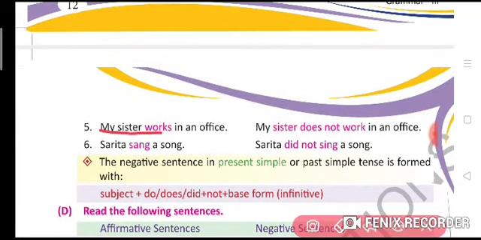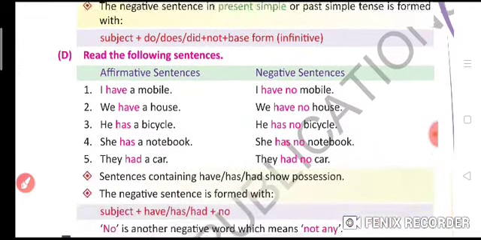My sister works in an office. My sister does not work in an office. Sarita sang a song. Sang, past form. Sarita did not sing a song.